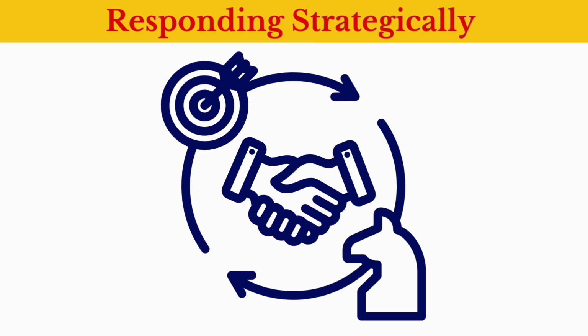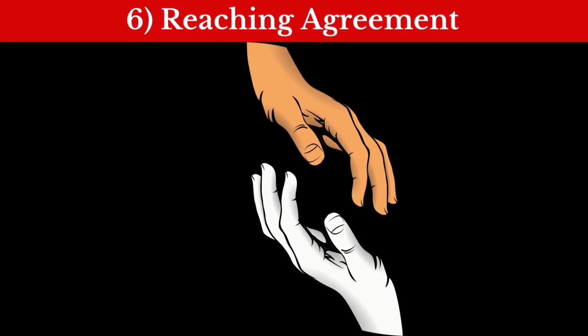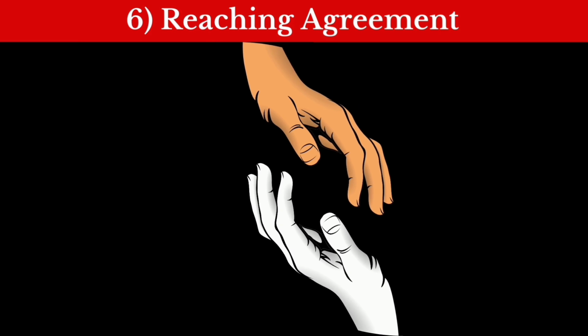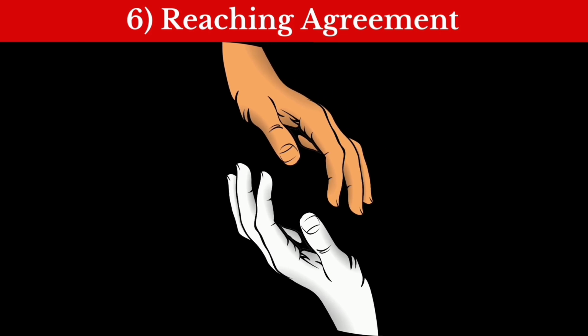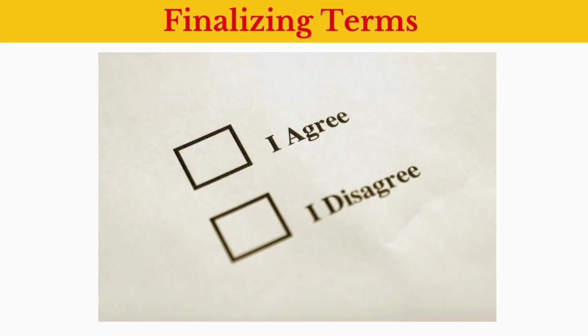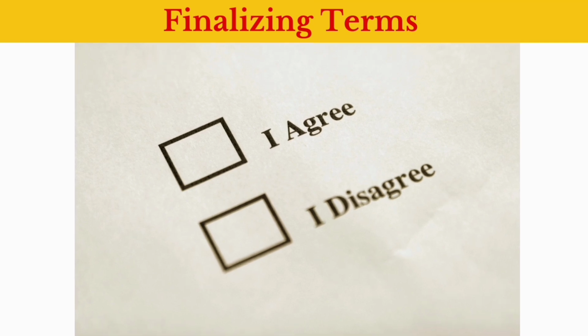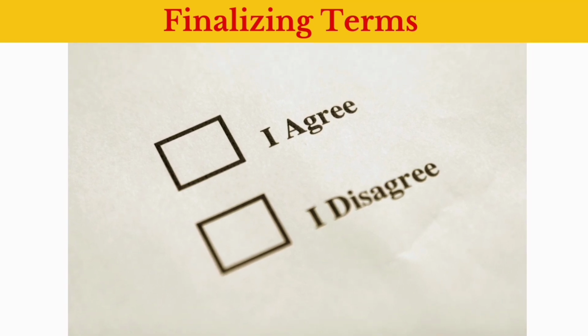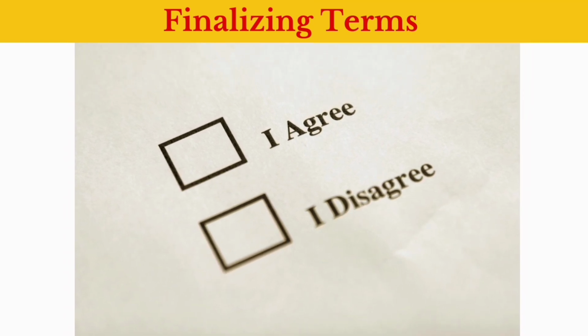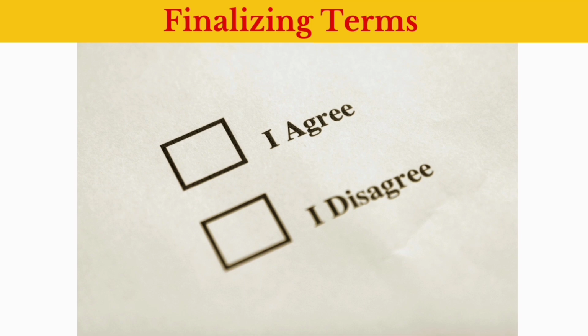Okay, reaching agreement. So finally, how can we reach this agreement, finalizing terms. Once both parties have reached the agreement on all terms and conditions, formalize the offer in writing. That's important, including a detailed employment contract or offer letter outlining the agreed upon terms. That's important. Every term and condition that is discussed should be included.